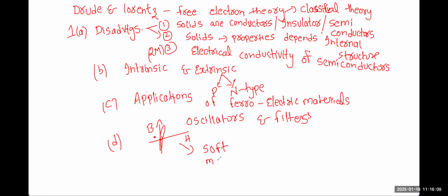Soft magnetic material. In the same manner, in the other one you have to write points, right? This is the width of the hysteresis curve. In this one the width is wider, and when compared with this hard magnetic material, the width of the hysteresis curve is less. So these are hard magnetic materials. Clear, everybody?